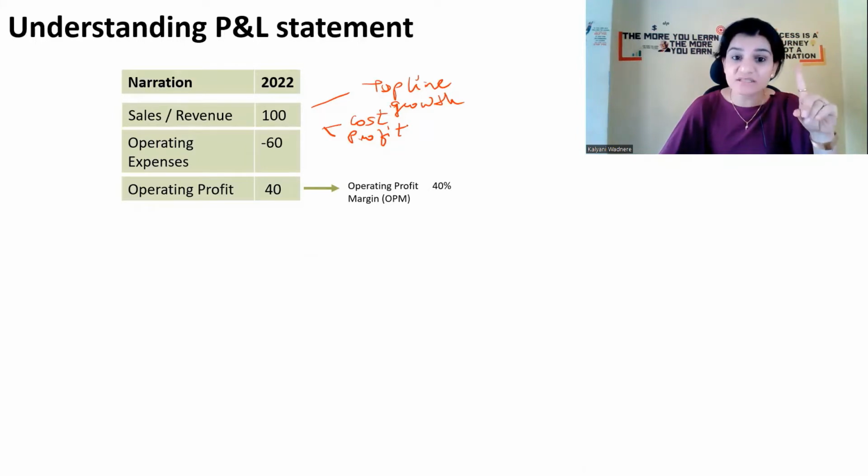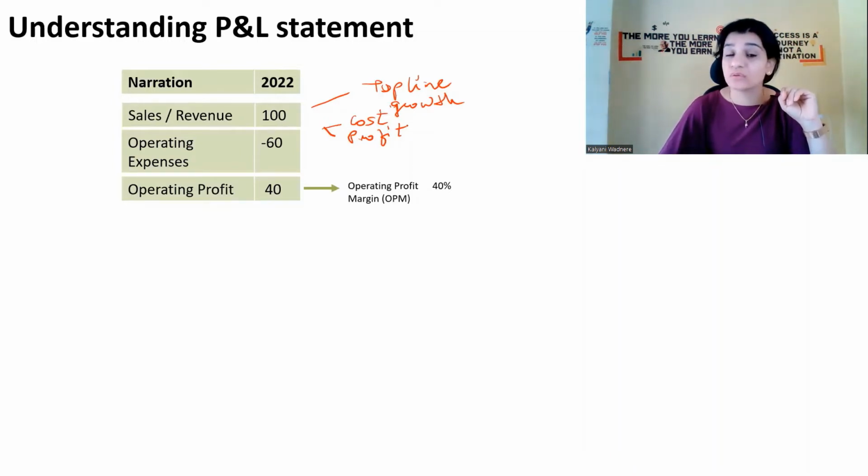So we will always focus on operating profit margin, OPM, which is calculated in percentage. So when the company has sold goods worth ₹100 and they have made a profit of 40 rupees on it, the percentage is 40%. So when you compare sales with the operating profit, you get the percentage.